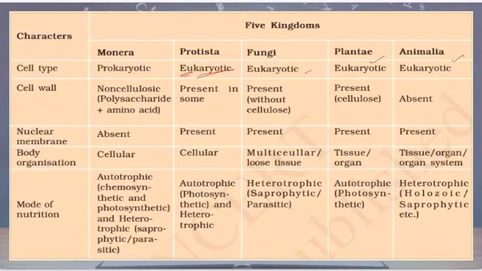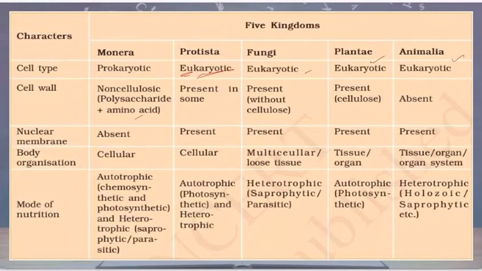Cell wall, in case of Monera, like in bacteria, it is non-cellulosic. What is cellulose? It's a type of carbohydrate, right? So it is non-cellulose, not carbohydrate. Instead, it is polysaccharide, of course, a sugar plus amino acid. Whereas in Protista, it is present in some, the cell wall may or may not be there.